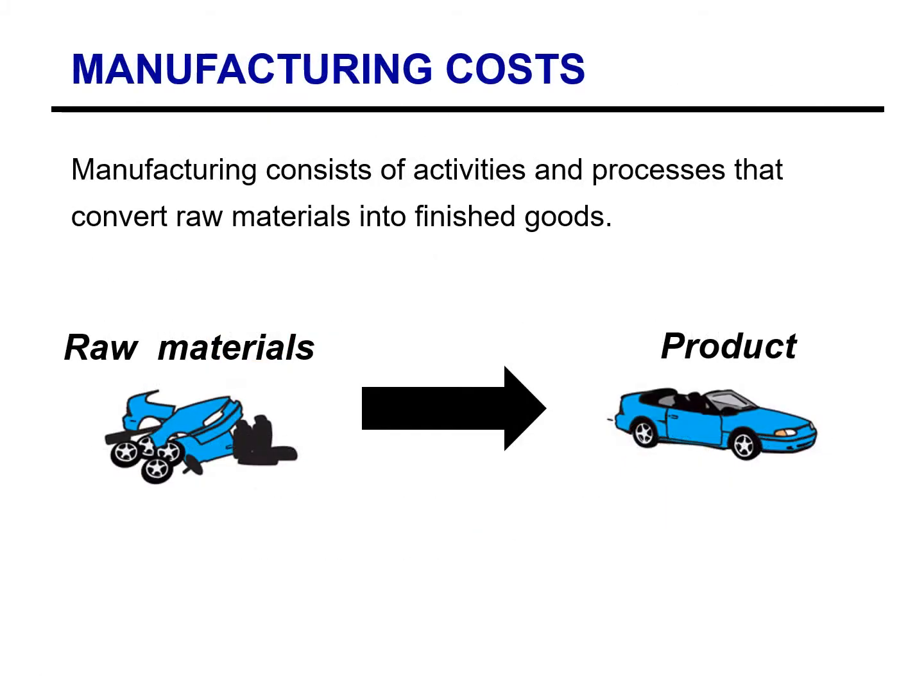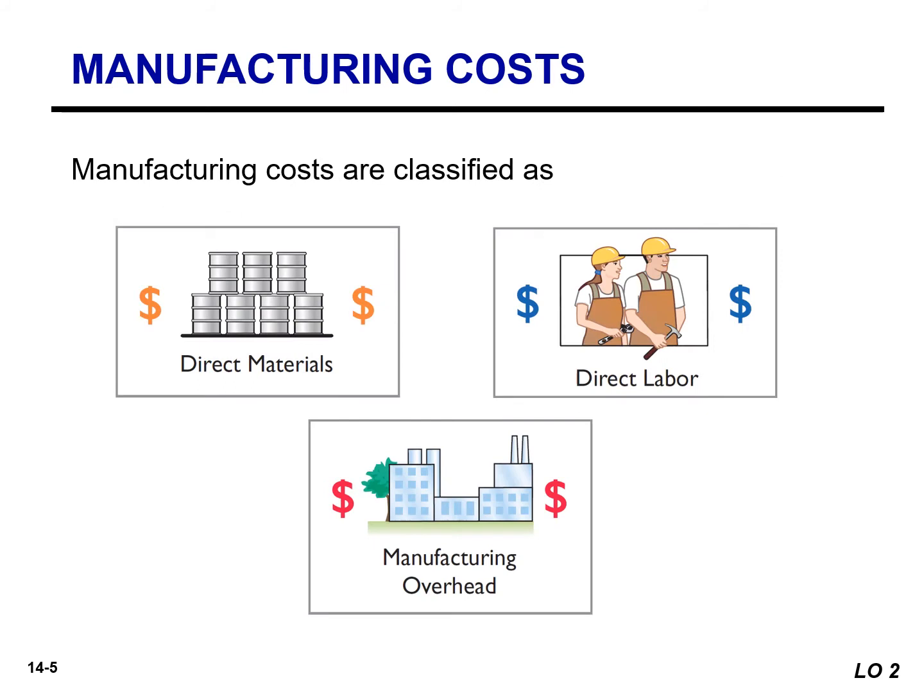Manufacturing consists of activities and processes that convert raw materials into finished goods, whereas a merchandising company sells products in the form in which they are purchased. Manufacturing costs incurred to produce a product are classified as direct materials, direct labor, and manufacturing overhead. It is very important that we include all the costs that are incurred when manufacturing a product.